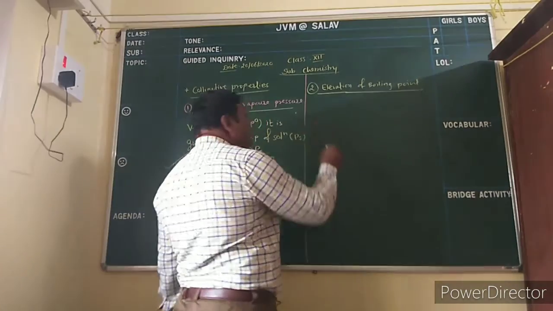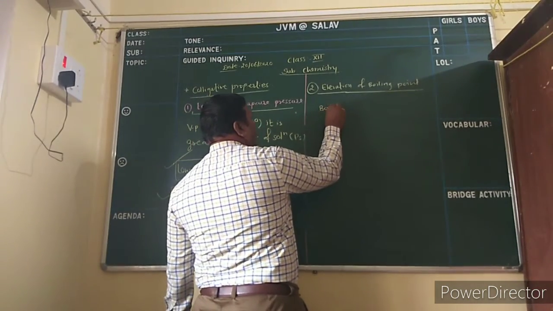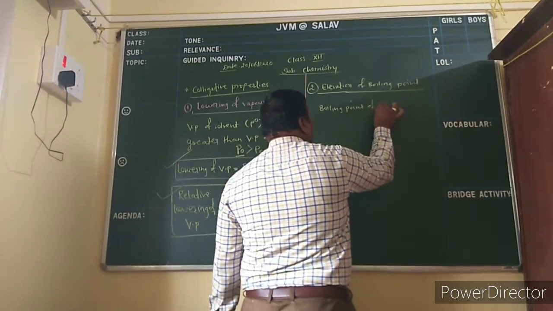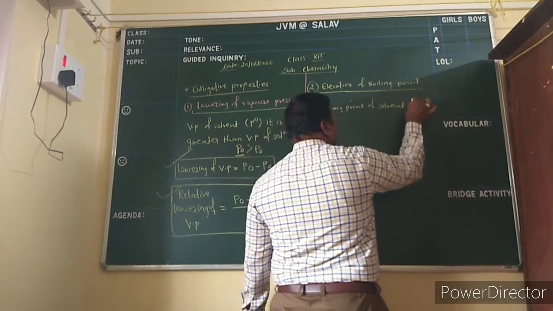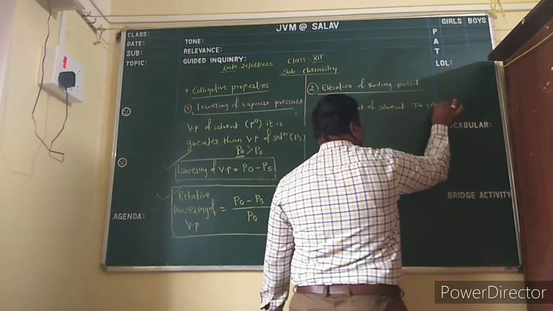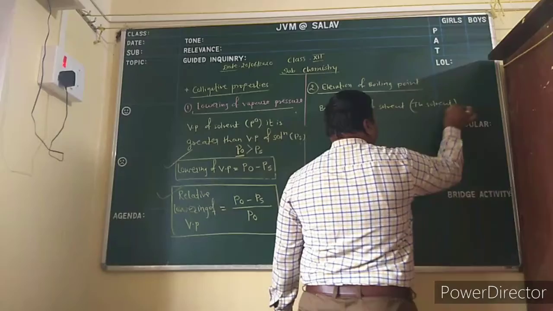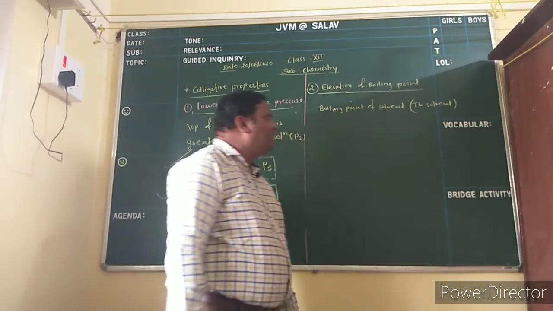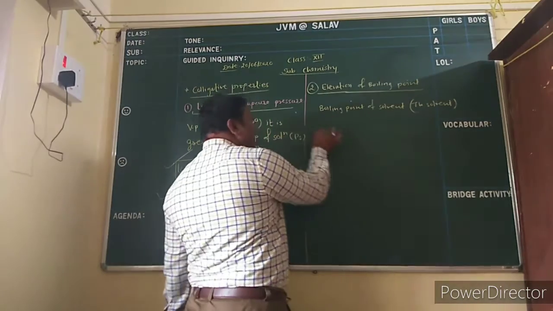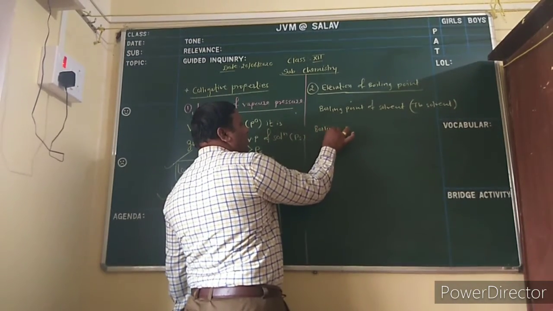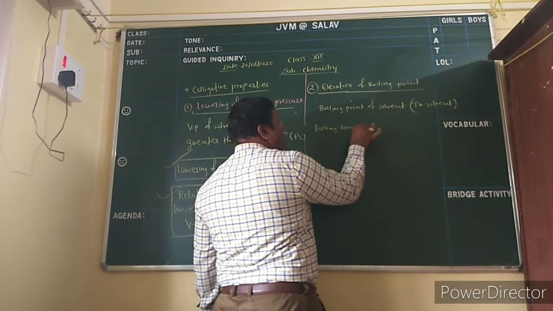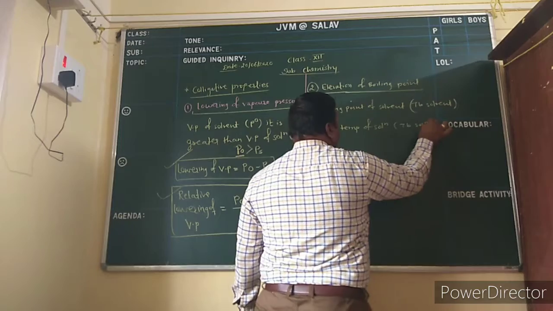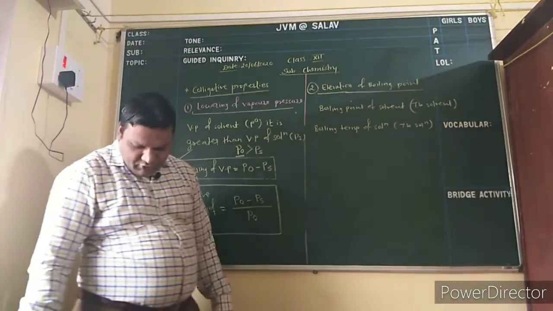So here the boiling point of solvent is named TB solvent. TB indicates T for temperature, B for boiling. So boiling temperature of solvent is TB solvent, and boiling temperature of solution is TB solution.